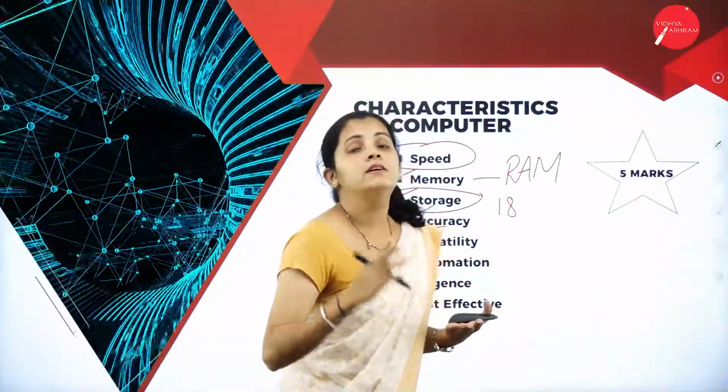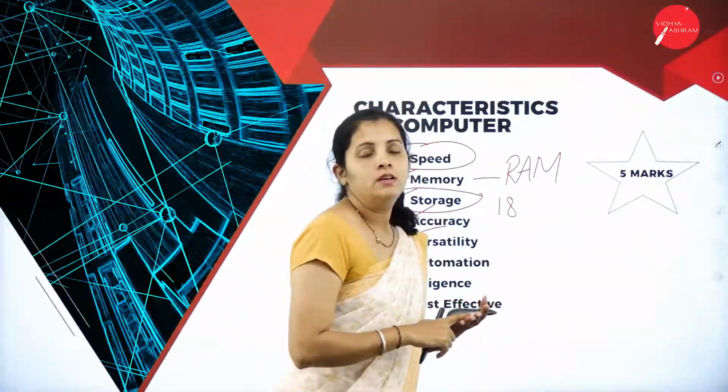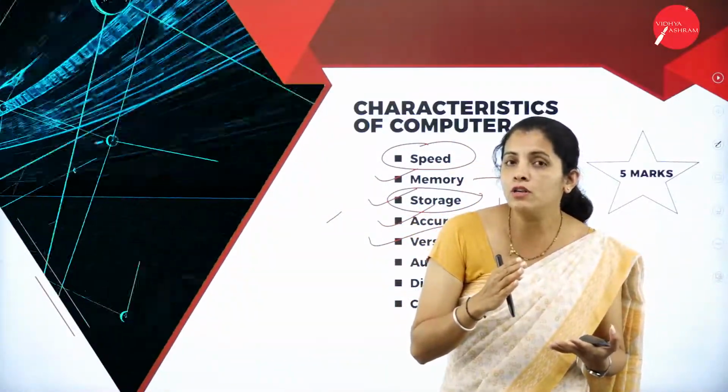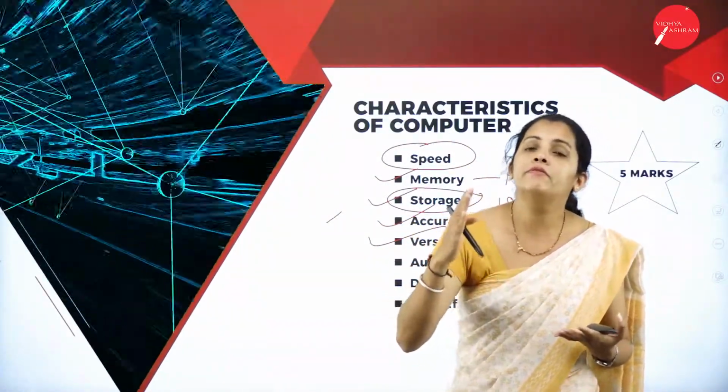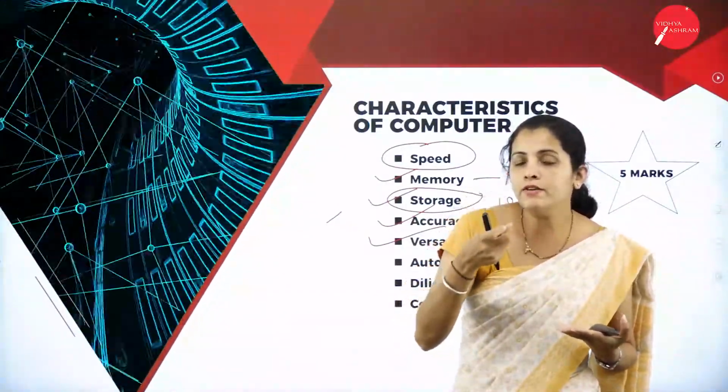That means a computer system is called a versatile machine. Now tell me how to justify this answer, because we know that most actors are called versatile actors. What's the meaning of versatile?